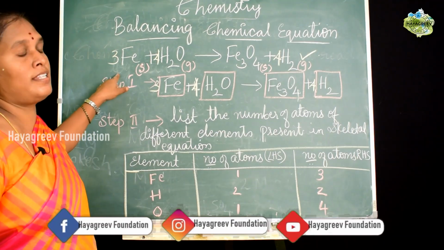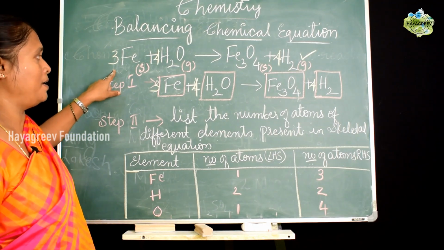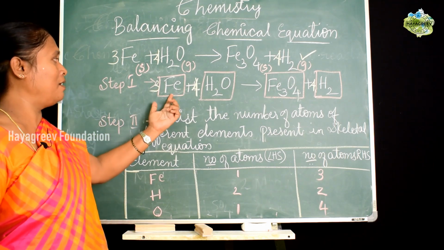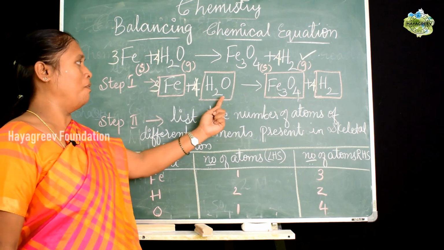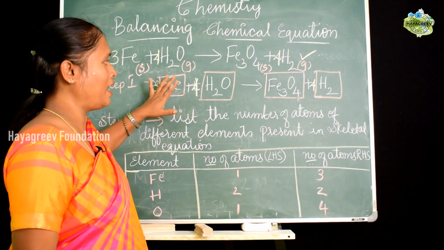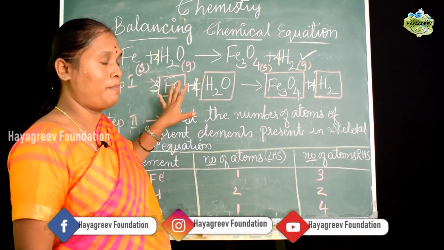Now this is the method by which we balance a chemical equation. So we will have a recap again. First, we took the boxes of the initial skeletal equation to confirm that we are not supposed to change anything inside the boxes.